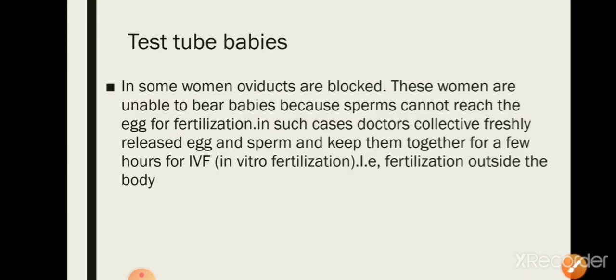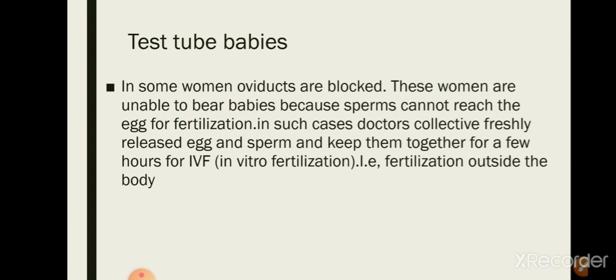Now you will know what test tube babies are. In some women, oviducts are blocked. Oviducts means the fallopian tube through which the egg comes to the uterus. In some women, these oviducts are blocked and these women are unable to bear babies because sperms cannot reach the egg for fertilization.